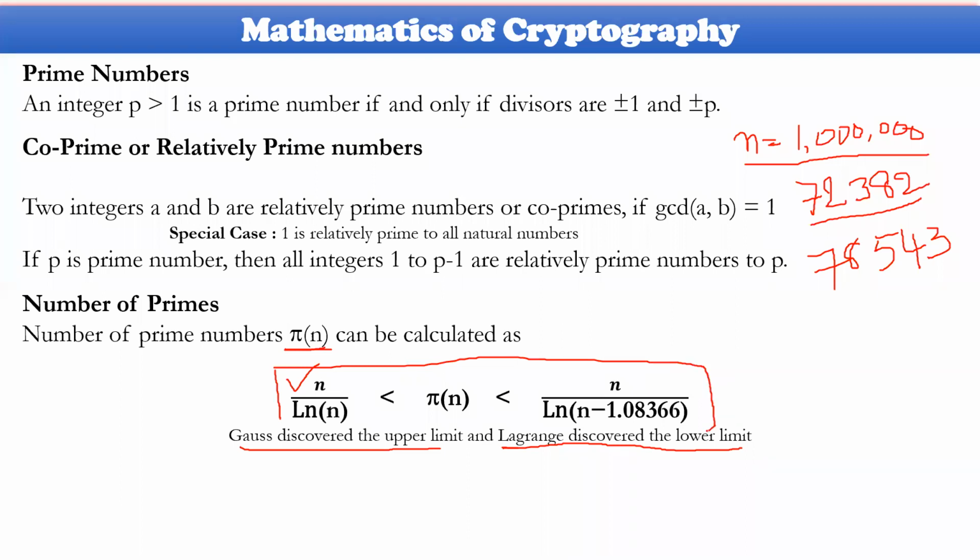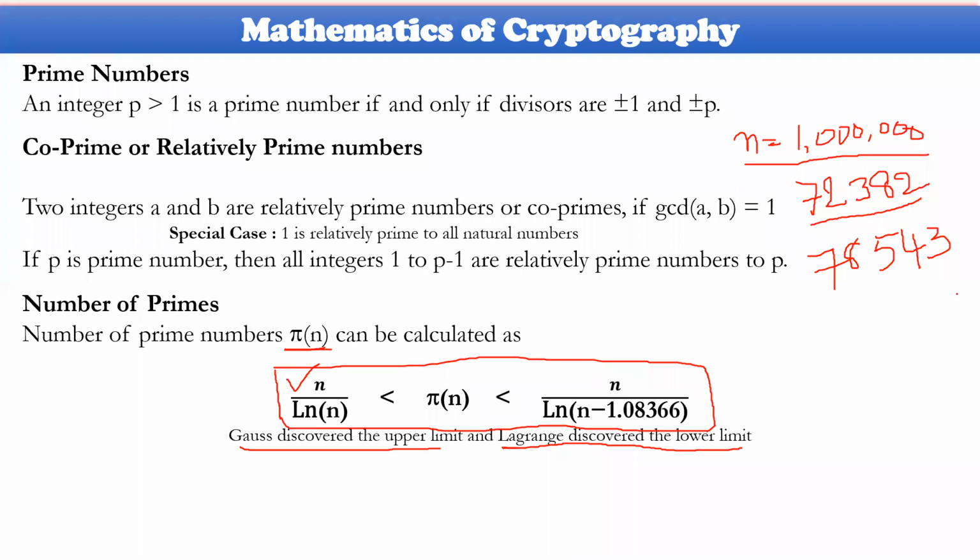It is very tedious to calculate how many primes there are by listing them. As I mentioned just before, we take n equal to 10, so 2, 3, 5, 7, something like that. If you want to list out all those things, it would take a huge amount of time.